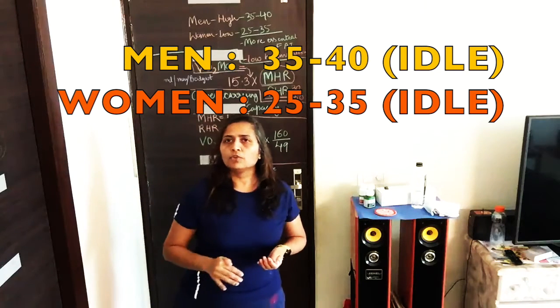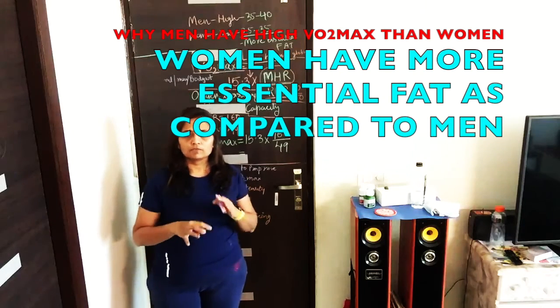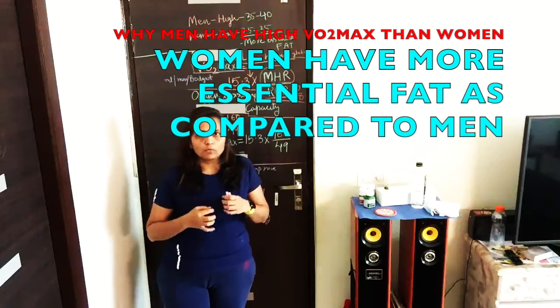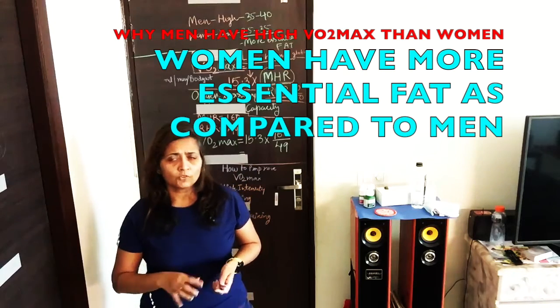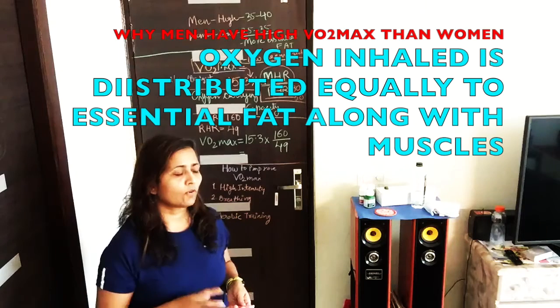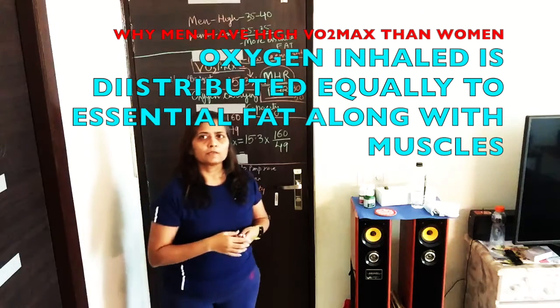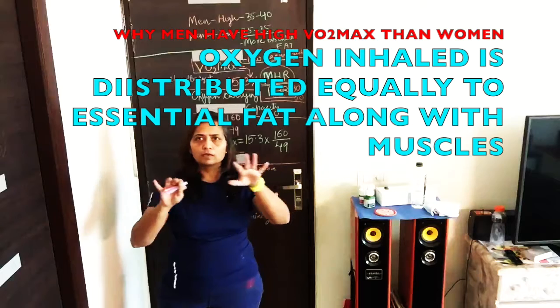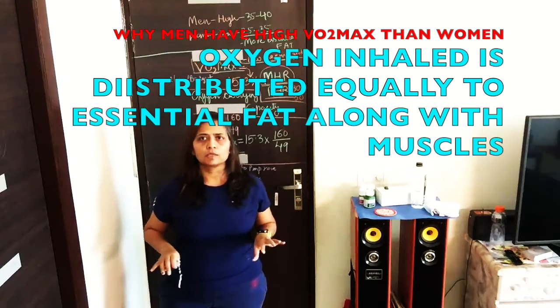Now, why is VO2 max low in females? Because women have more essential fat as compared to men. When oxygen is inhaled into our system, it goes to all the fat and tissues, it's distributed everywhere, right?